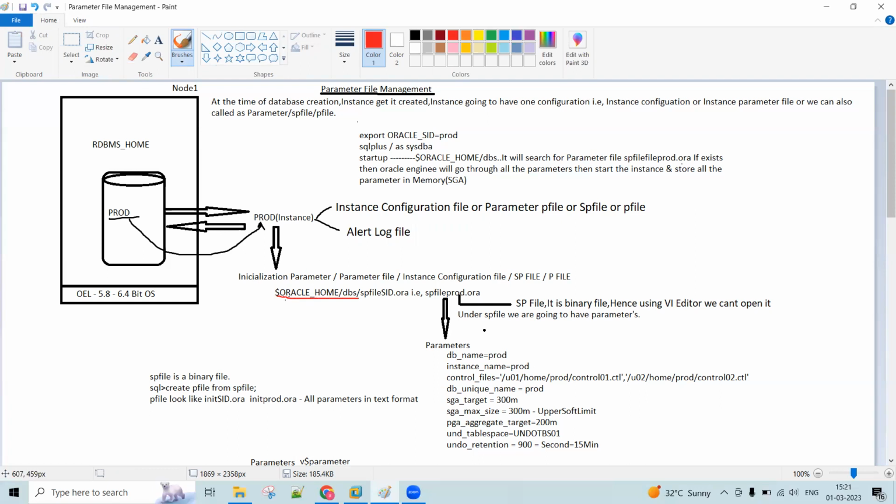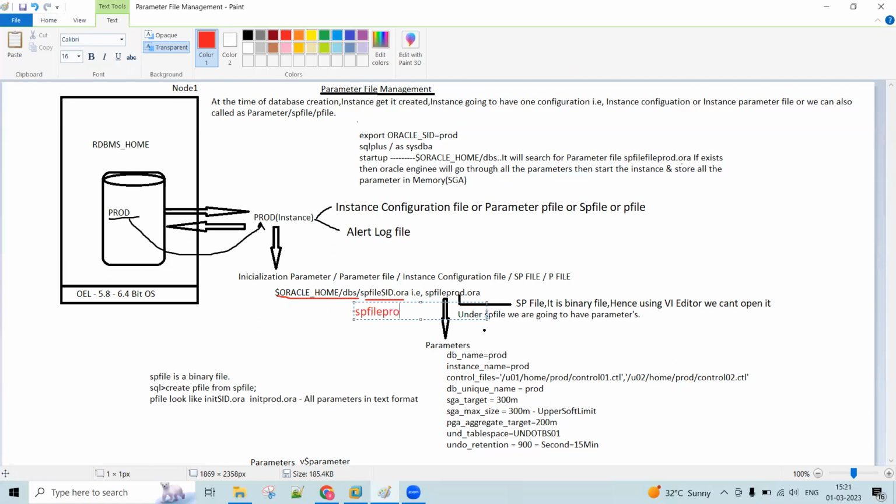The generic name is parameter file. But how does it look? This is the naming convention of the parameter file: spfile followed by the SID, then .ora. Suppose my SID is prod, then it will be spfileprod.ora. Suppose while creating the database you created the instance with the name test, then it will be spfiletest.ora.